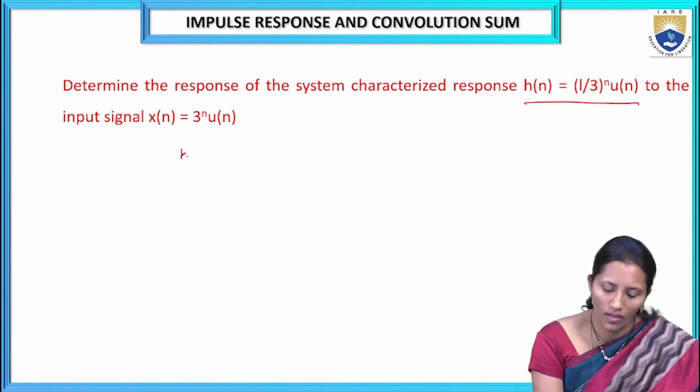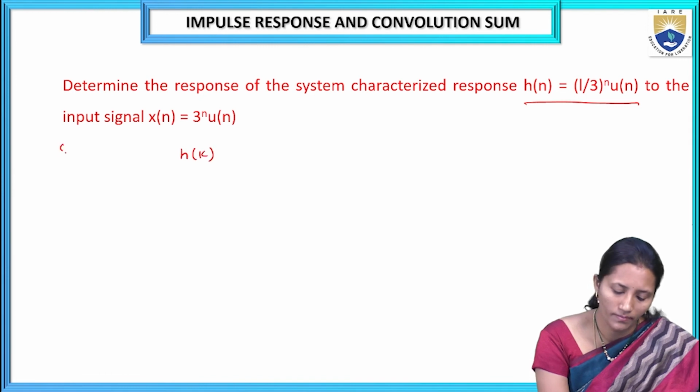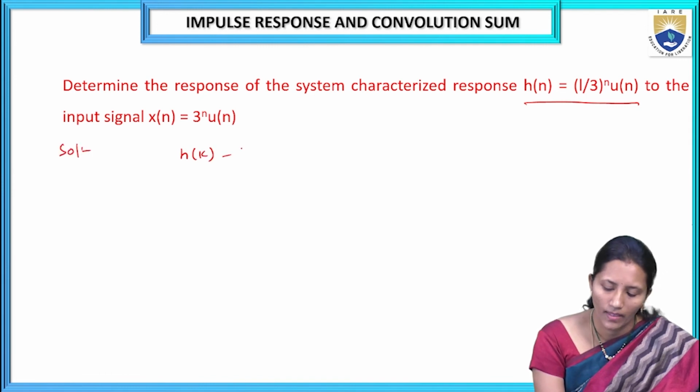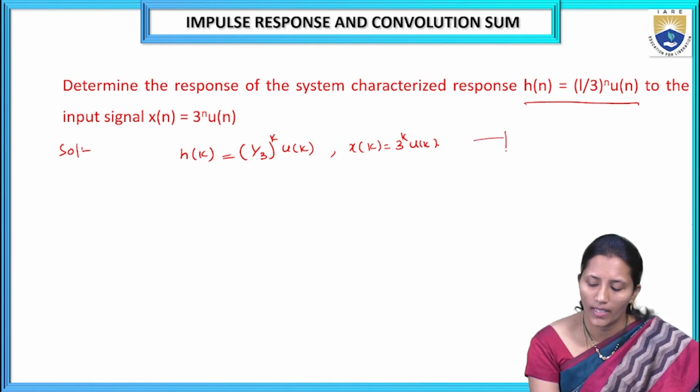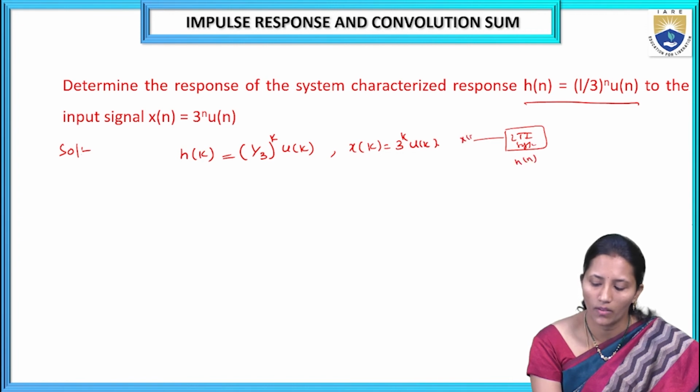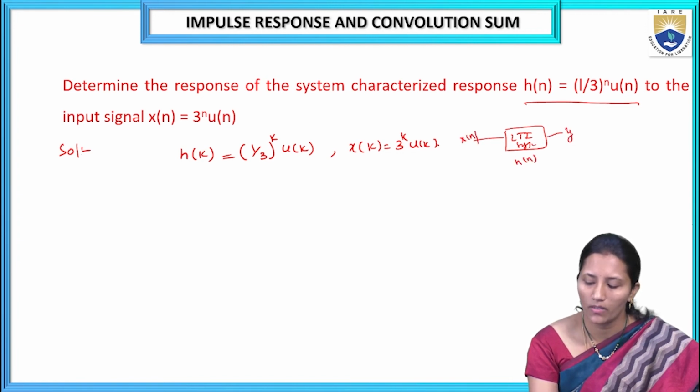So here h of k is equal to 1 by 3 whole power k u of k and x of k is equal to 3 power k u of k. We have to find the response y of n.